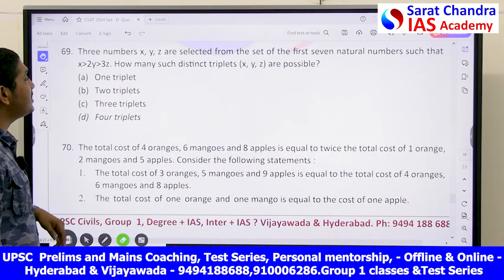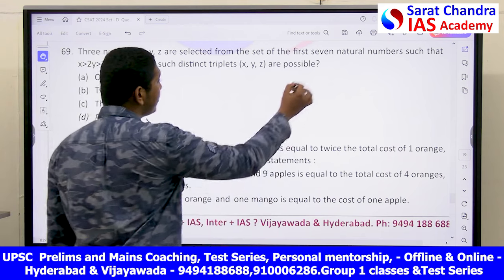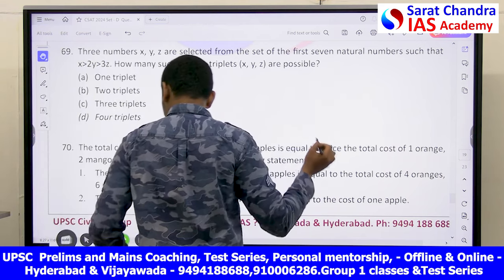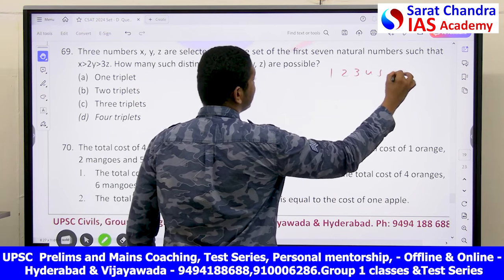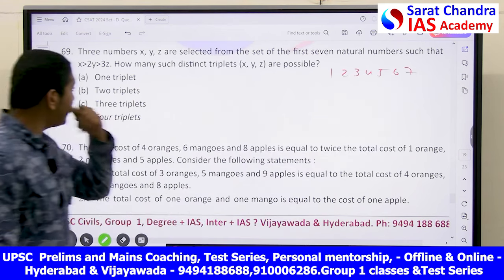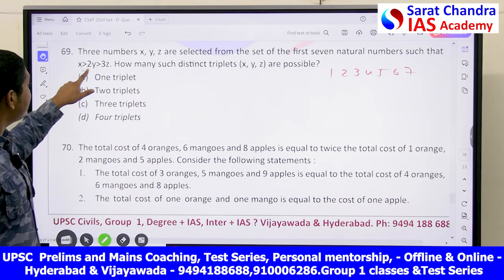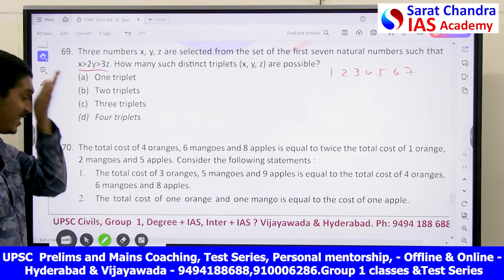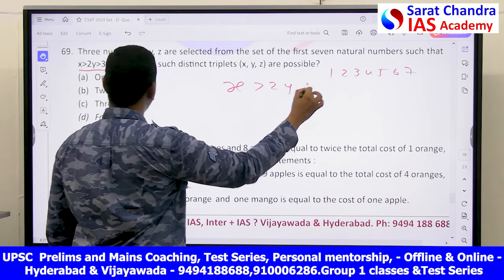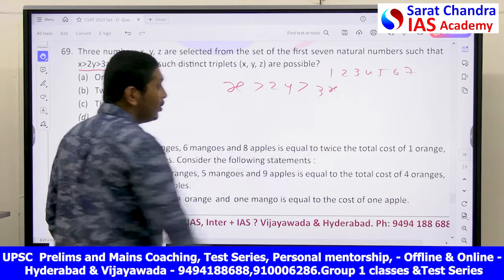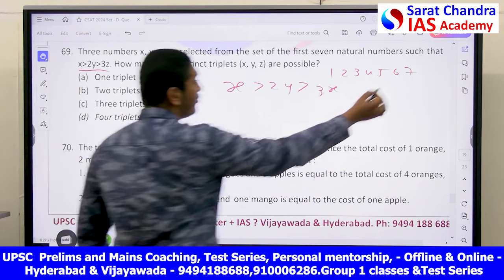Three numbers x, y, z are selected from a set of first 7 natural numbers. What is the set of first natural numbers? 1, 2, 3, 4, 5, 6, 7. We are selecting 3 numbers, x, y, z, such that x is greater than 2y, which is greater than 3z. This should be satisfied. Let's take x the highest value. Let's start from 7.